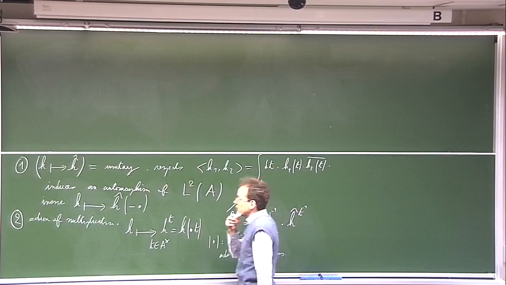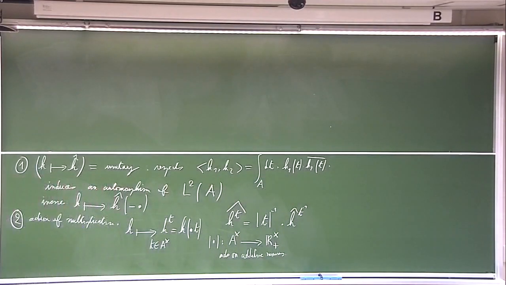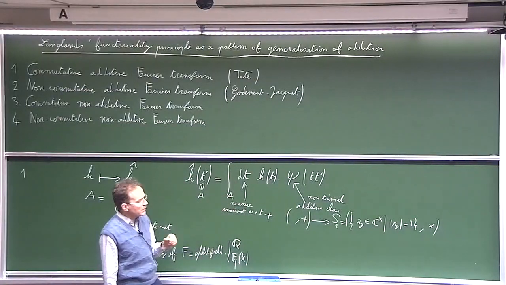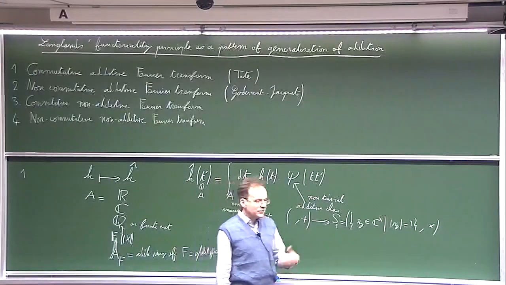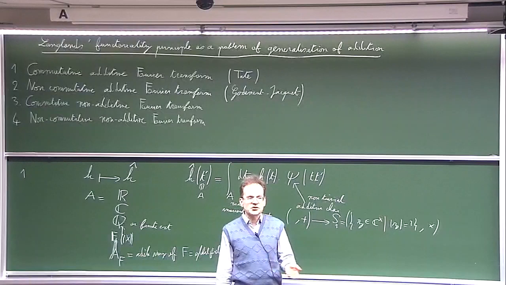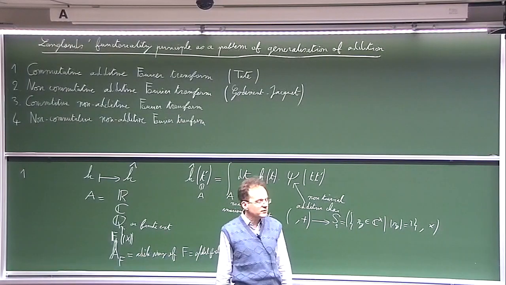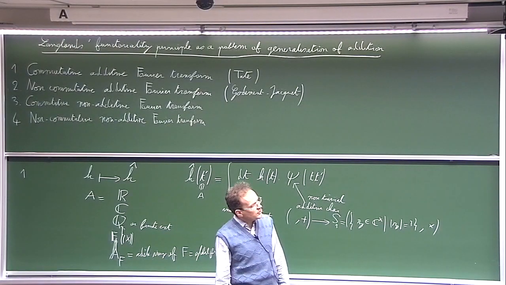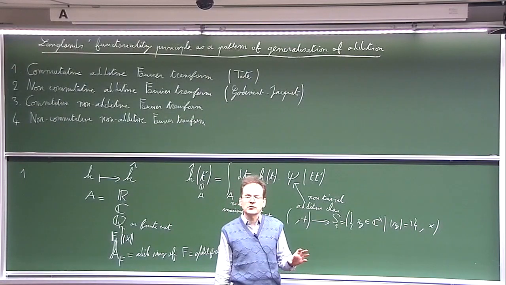Remind you that when you have a locally compact abelian group, as we have here, the measures which are invariant by additive translation form a one-dimensional space.